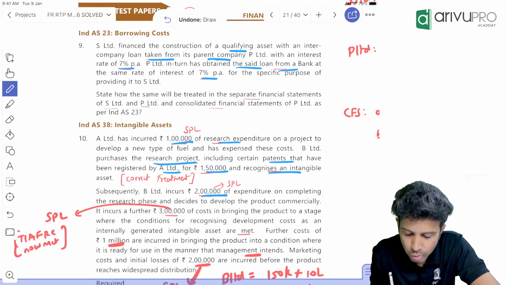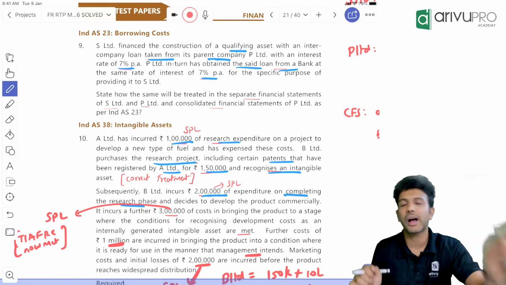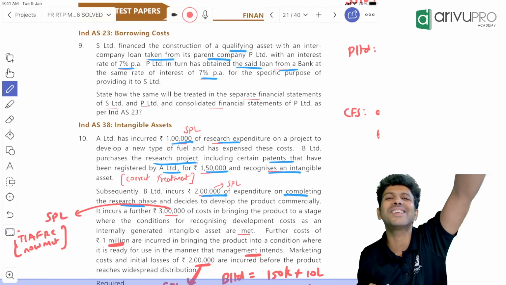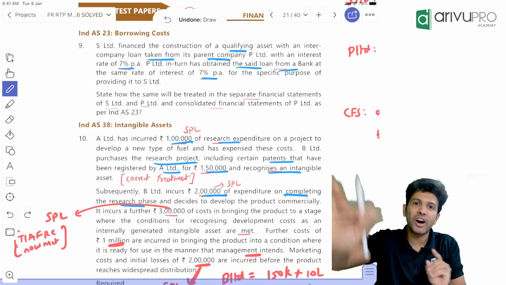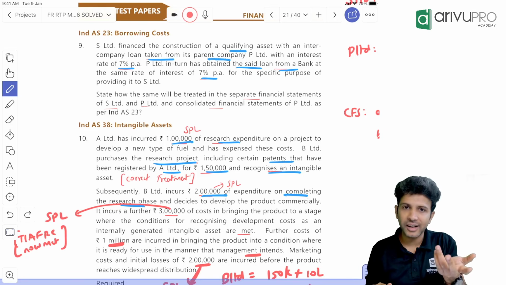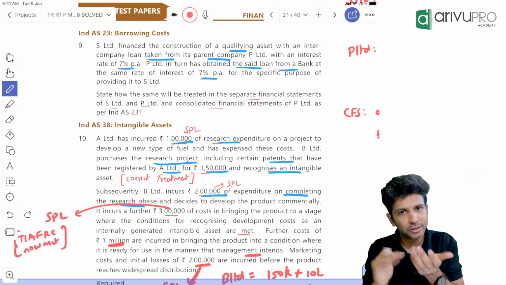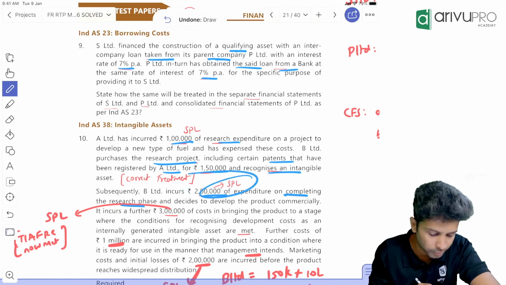Subsequently, B incurs 2 lakh of expenditure on completing the research. B purchased the research, and after purchasing, B is continuing the research on their own. Now, this 2 lakh is not the purchased research. This is the normal research expenditure B is incurring. So Ind AS 38 says normal research expenditure you have to transfer to P&L. So this 2 lakh is not a purchased amount, hence it goes off to SPL.